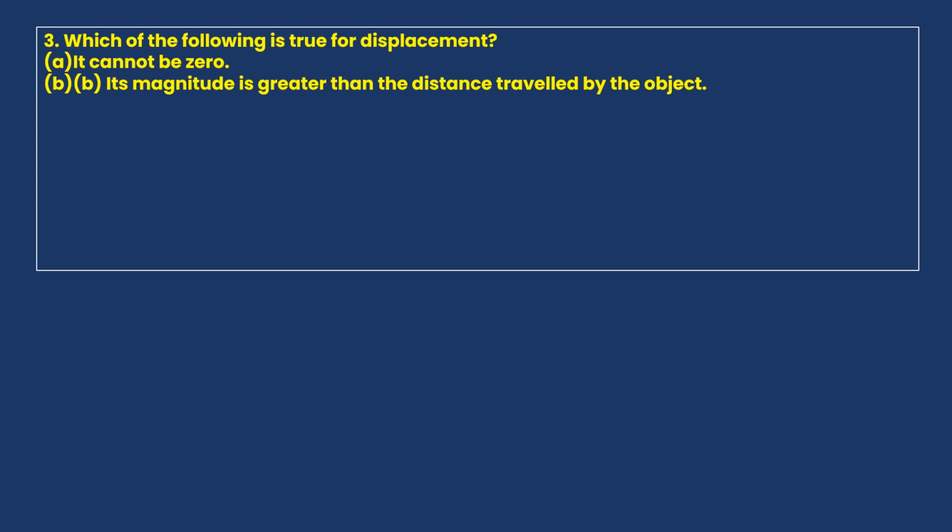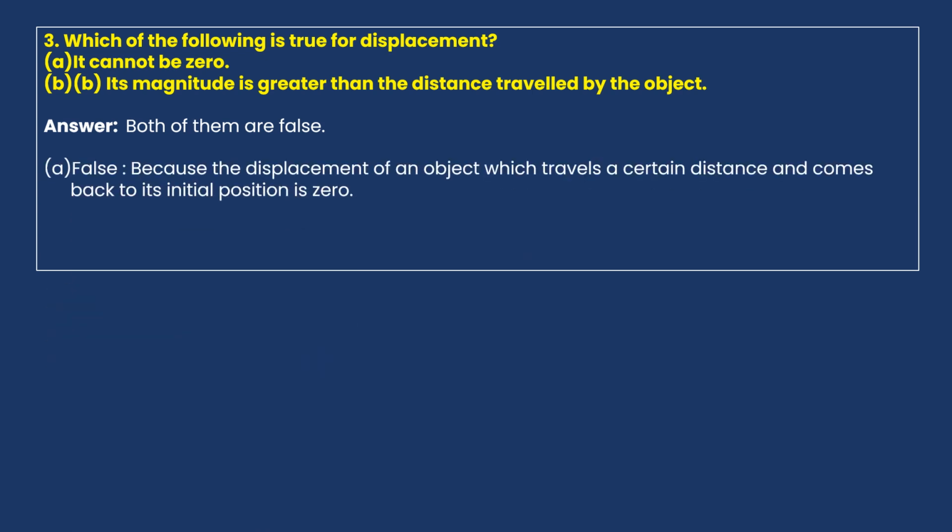We have to remember one thing here: the magnitude of displacement can never be greater than distance. It may either be equal to the distance or lesser than the distance of the object. Now let's see the answer. Here both the statements are false.